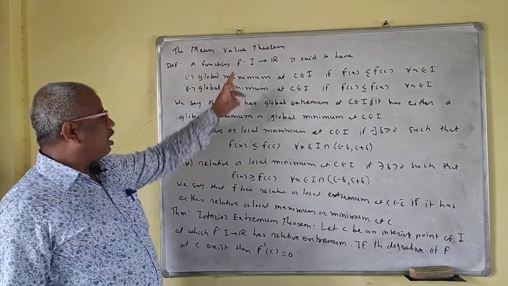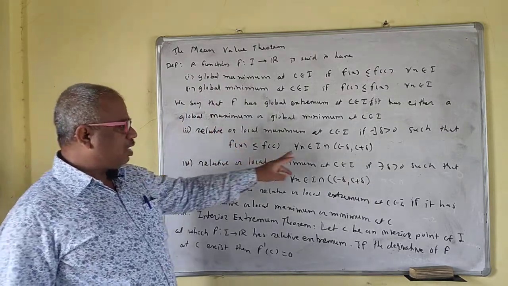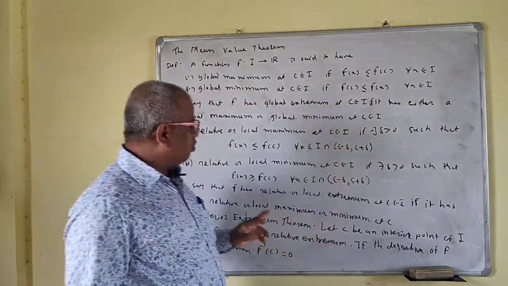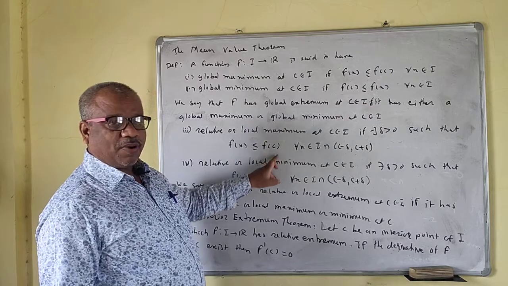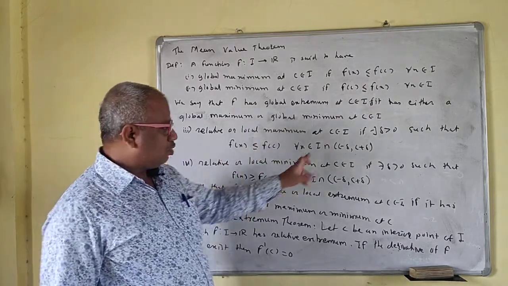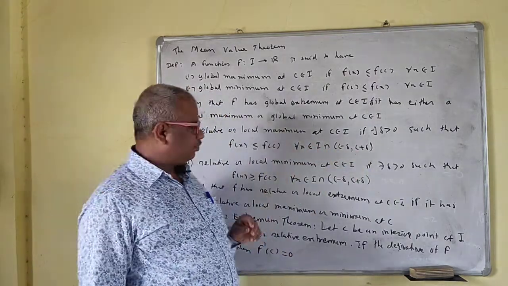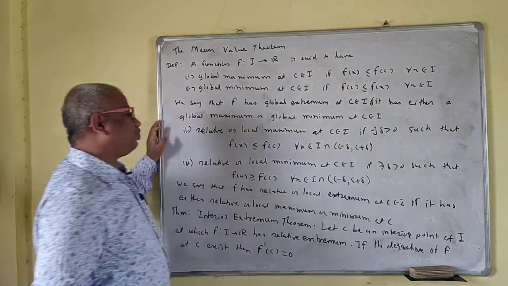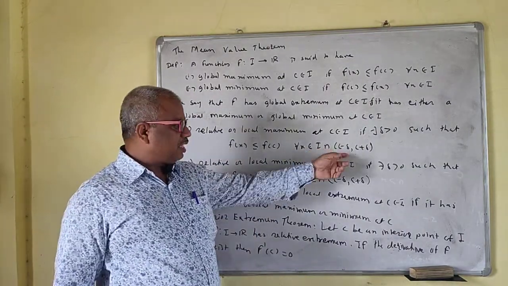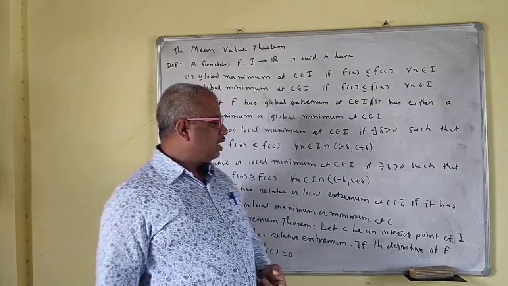Now next is the relative, or local, maximum and minimum. The previous one was the global; this is the same thing, only this part differs. There exists delta greater than 0 such that f of c is greater than or equal to f of x, for x in the interval c minus delta, c plus delta, that is, in the neighborhood of c. Because c is in the interval I, this is a subset of I, so we take the intersection of I with (c minus delta, c plus delta).